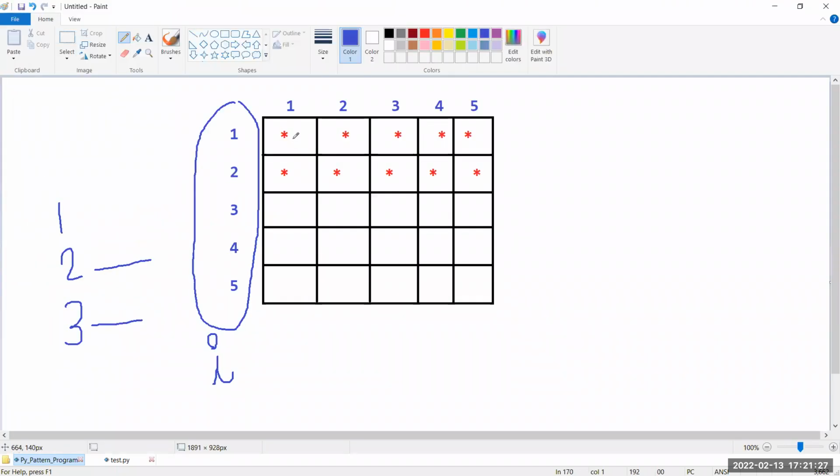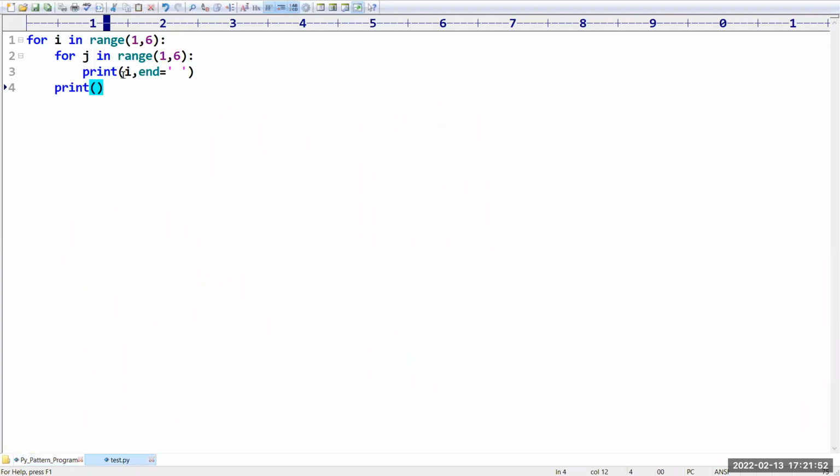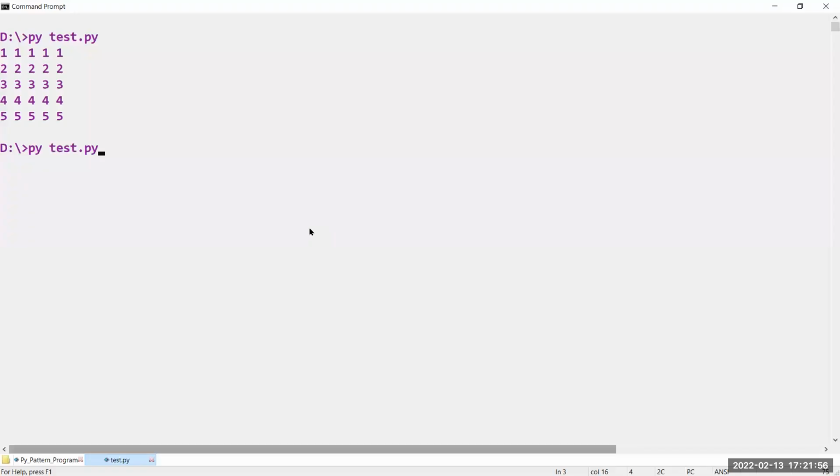Sir, what is the value of this location? 1 comma 1. This is nothing but 1 comma 2. This is 1 comma 3. This is 1 comma 4. This is 1 comma 5. Sir, I comma J format. If you want only ones, we have to take I. If you want 1 2 3 4 5 like this, J values. Now I have updated it to the J value. Let me execute this code to see whether we are getting 1 2 3s or not.